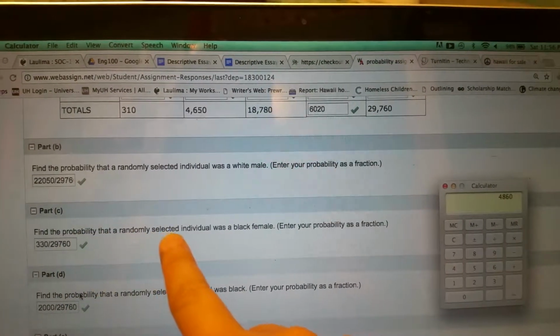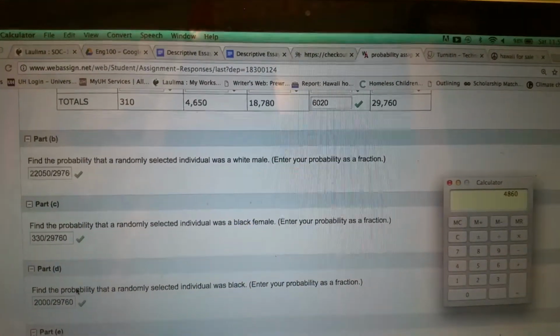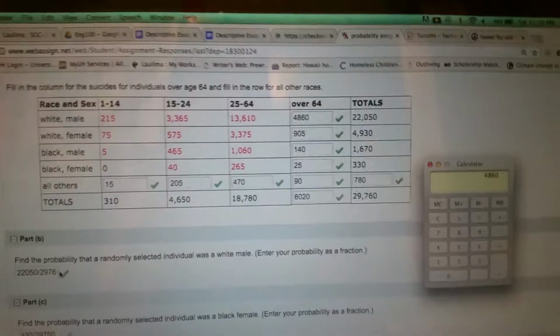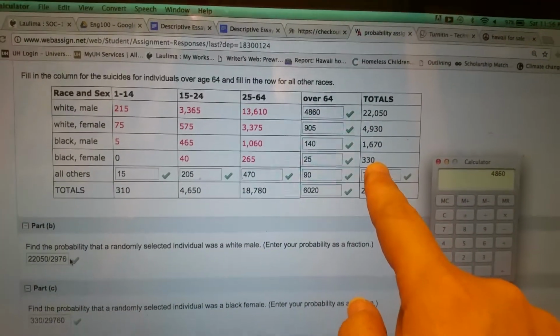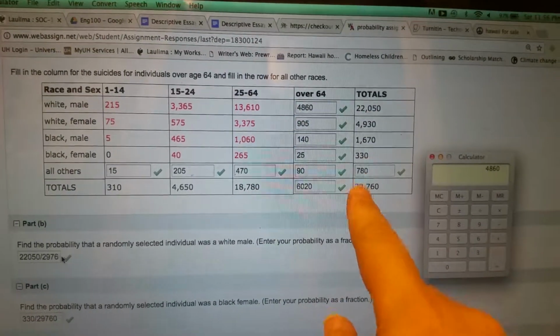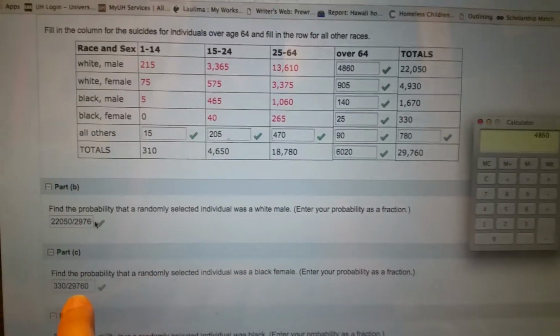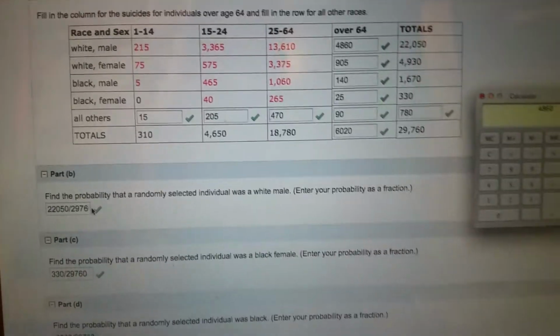Find the probability that a randomly selected individual was a black female. Black female, we've got any one of these 330 black females out of 29,760. Okay, so we've got that.